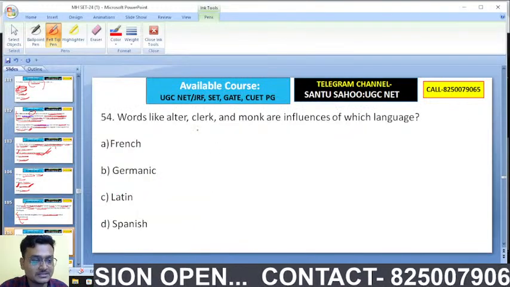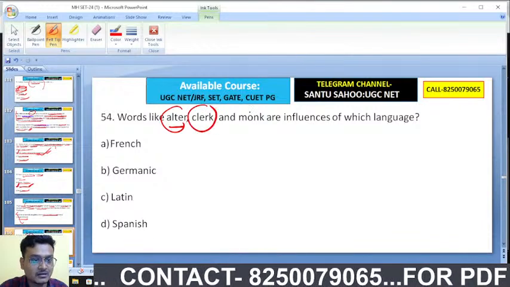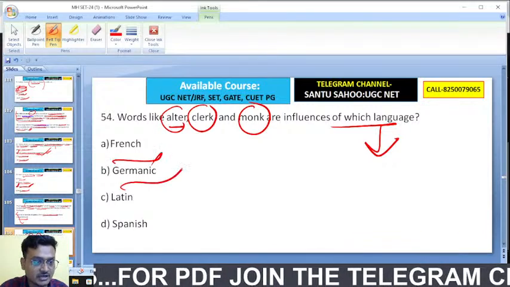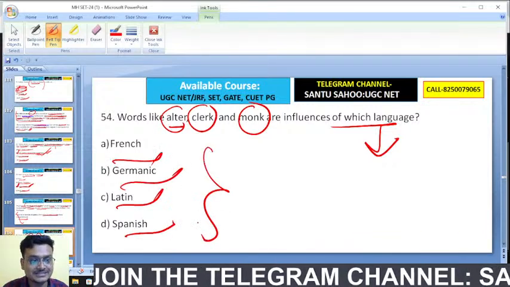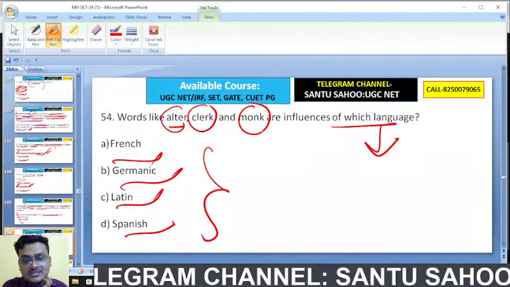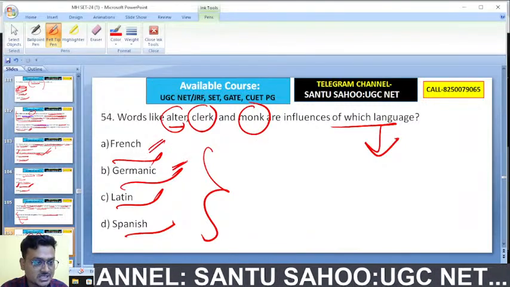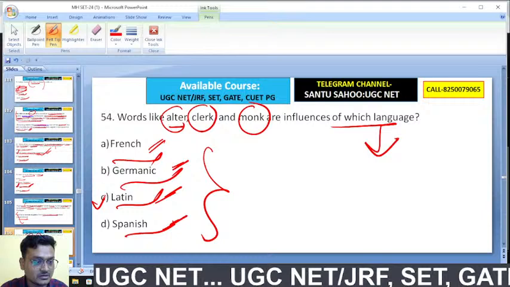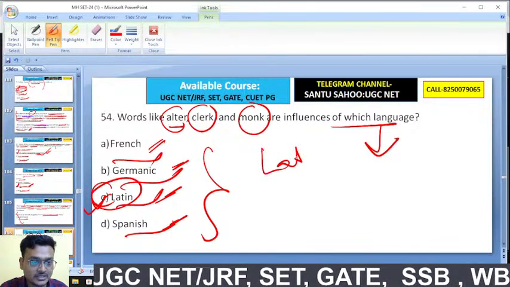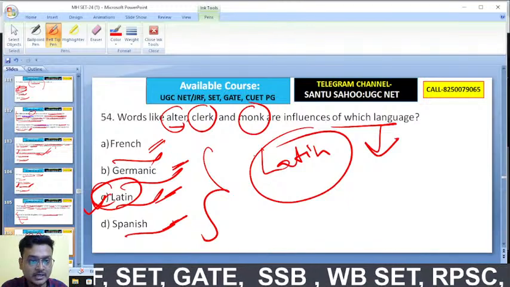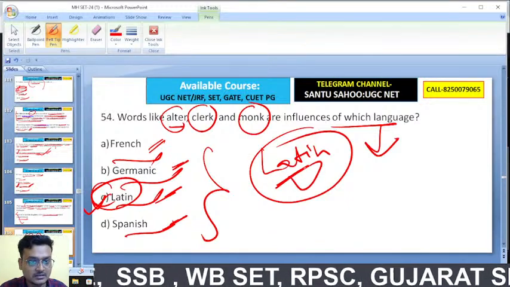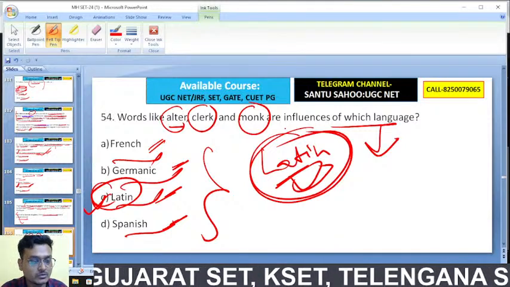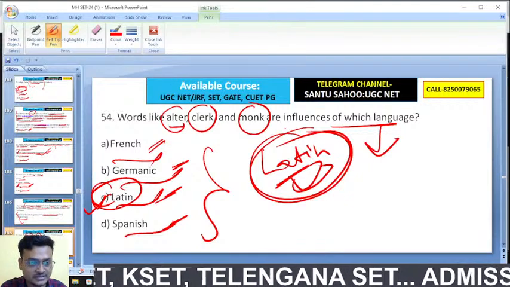Words like altar, clerk, monk are influences of which language? French, Germanic, Latin, Spanish. Exactly, this is C. Got it? Well done. These are all Latin words. Altar, clerk, and monk are influences of which language? Here, Latin. Latin had influenced the creation of these words, altar, clerk, and monk. So here C is the right answer.